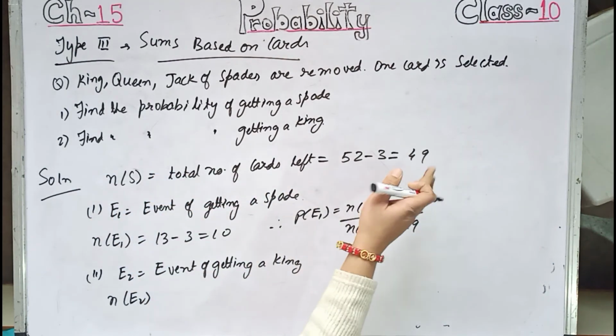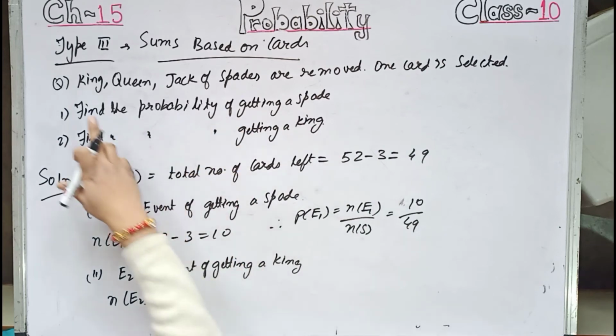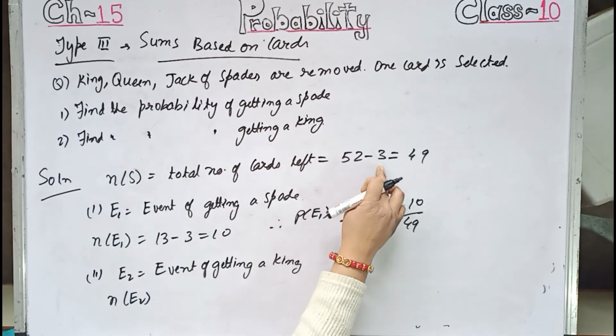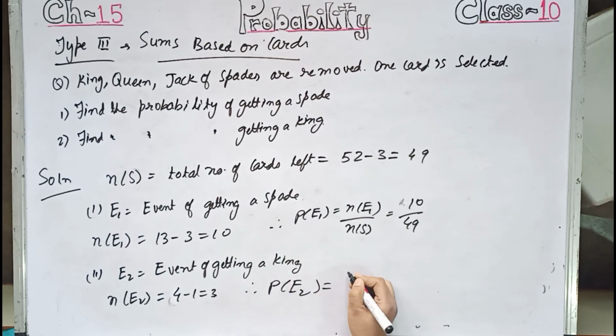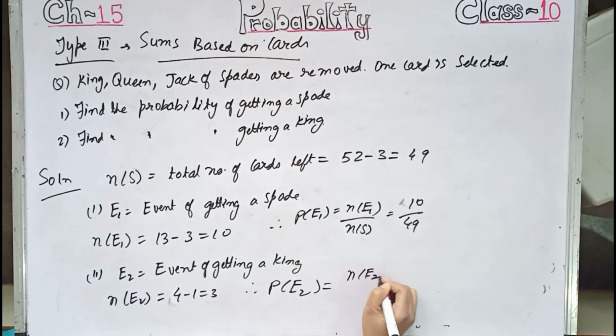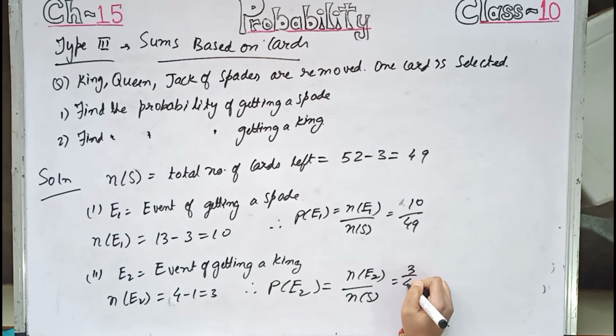Among the 3 removed cards, 1 king is going. So the total number of kings left is 3, that is 4 minus 1 equals 3. Therefore PE2 equals NE2 by NS equals 3 by 49. Now this is the answer.